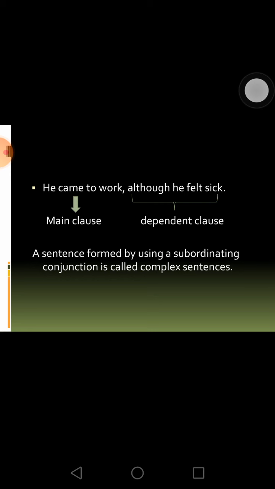A sentence formed by using a subordinating conjunction is called a complex sentence. Students, always remember, a complex sentence is formed only with the help of subordinating conjunctions. You cannot form complex sentences using coordinating conjunctions. A sentence formed using a coordinating conjunction is called a compound sentence, whereas a sentence formed using a subordinating conjunction is called a complex sentence.